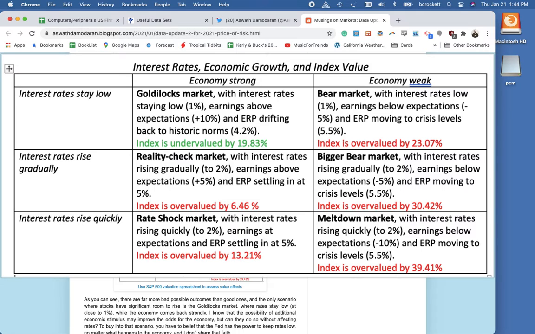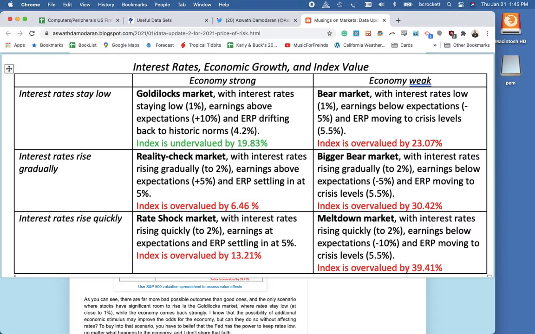So one is that interest rates could stay low and companies may not make very much money. The economy could sink, and in that case the index will be overvalued. There's almost a 40% spread between those first two categories. There could be a reality check where interest rates rise slowly on one side, but earnings don't meet expectations. So if we look at this second row, there's a smaller range here. It's still large though. Instead of over 40%, we're closer to 30, actually 26%.